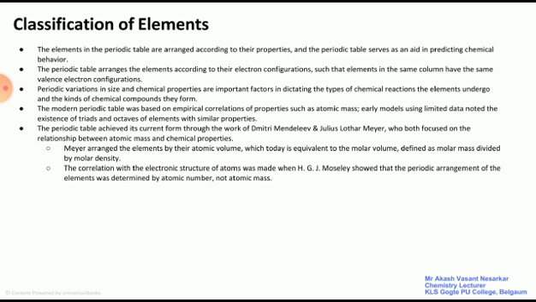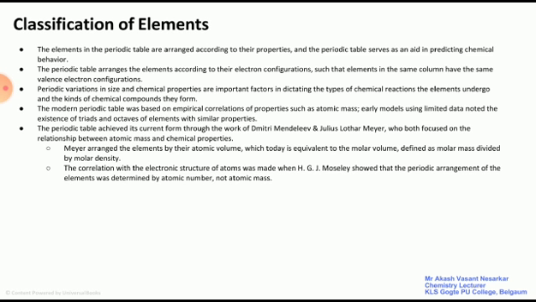So, Döbereiner's triads. There are various stages as given by earlier scientists. The first one, the German chemist Johann Döbereiner in 1800, first observed similarities in the elements on the basis of their properties. He saw that there are groups consisting of three elements, that is triads, that have similar chemical and physical properties.